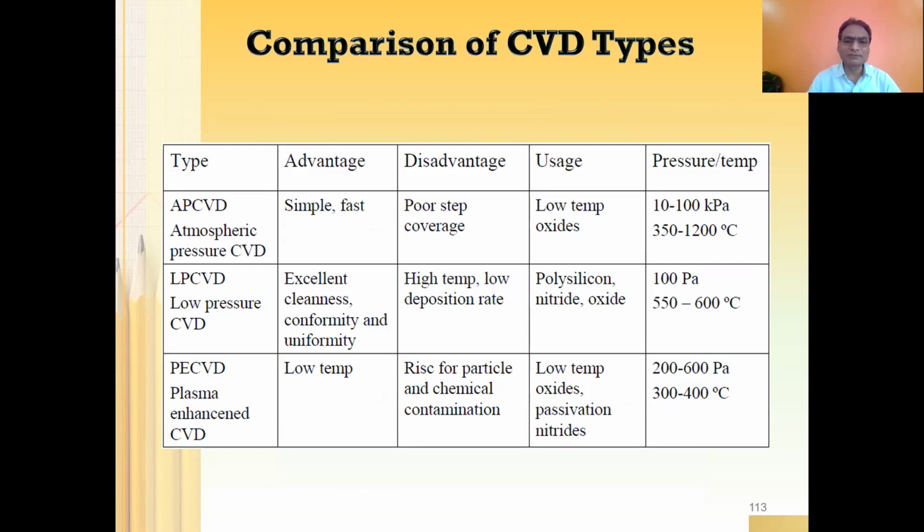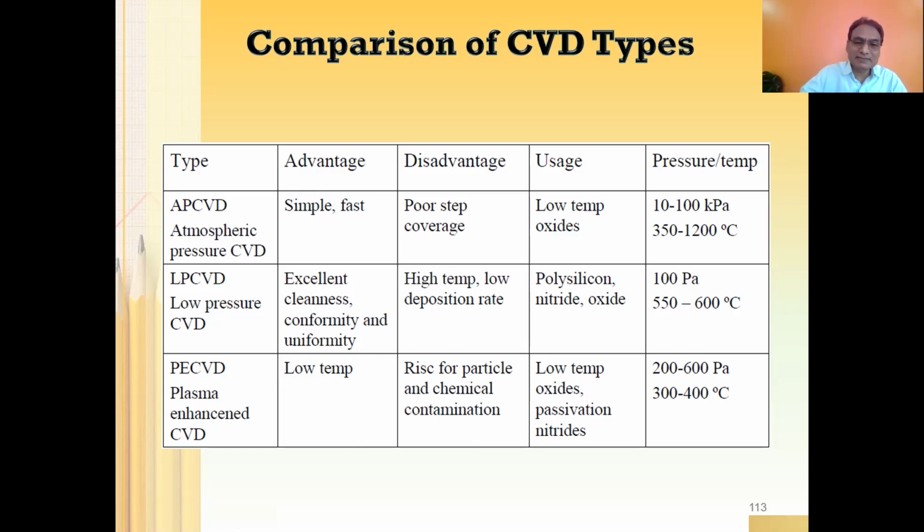So let me give you a comparison of CVD machines. You can see APCVD, LPCVD, and PECVD; we have a comparison of these three. What are the advantages? APCVD is simple and fast. LPCVD has excellent cleanliness, conformity, and uniformity. Conformity means the source or the substrate holder can be moved from one place to another, so that uniform deposition can be achieved. And the advantage of PECVD over APCVD and LPCVD is low temperature, because the presence of plasma helps reduce the temperature, and that is good.